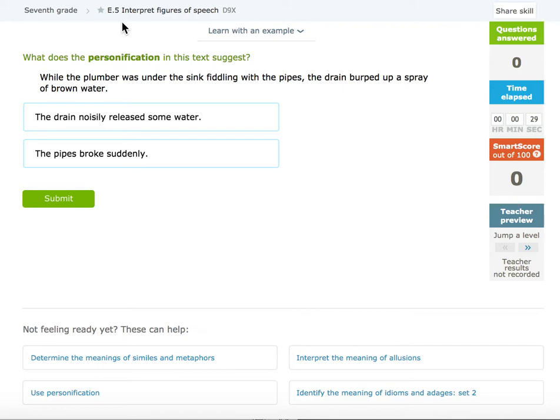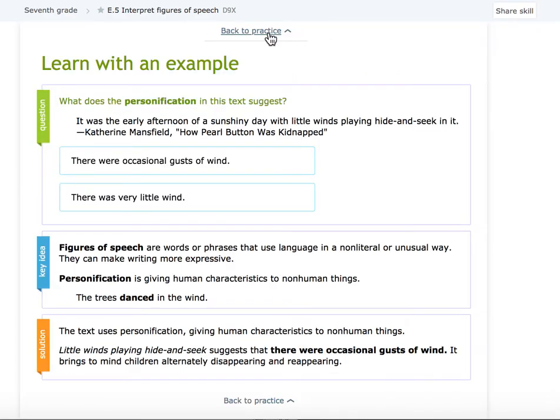So I know figures of speech actually means figurative language, and I know quite a few different kinds of figurative language. Before I click Learn with an Example, I just want to call out that the word in bold is going to be the figurative language you want to look for. It's really important to read the green question as you're answering this. It'll be tough to get to that SMART score of 90. So I'm going to click Learn with an Example. Remember, you can do this too.